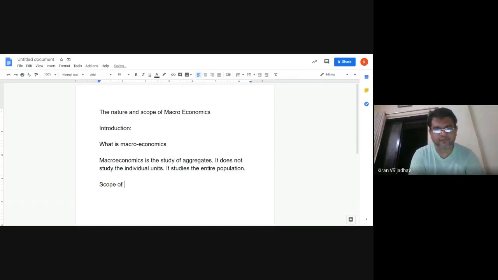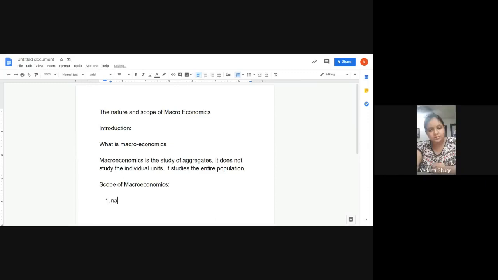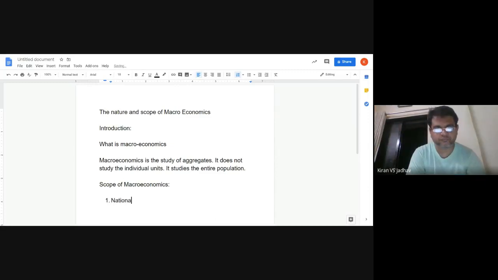Then scope of macroeconomics. I'm sure everyone can see this screen. What is the first point? As we said, national income. What is second? Employment and unemployment.